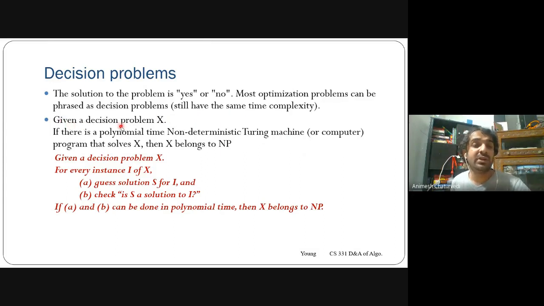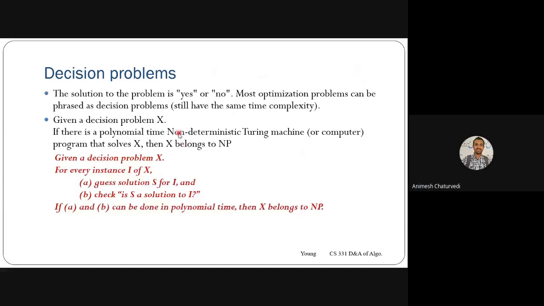So what could be defined as a decision problem? If a non-deterministic Turing machine could have the solution of a particular problem in polynomial time, then it is NP, non-polynomial.